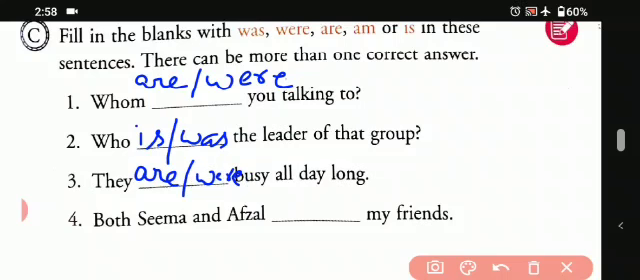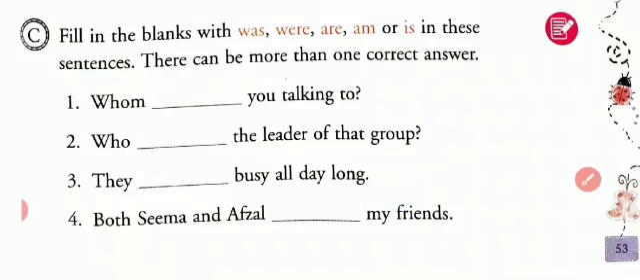Okay students? Then another one, both Seema and Afzal dash many friends. Okay students? So we will be using here are and were both. So we will be using were and are. So both Seema and Afzal were many friends, and both Seema and Afzal are friends. Okay students? So let's begin with another one.